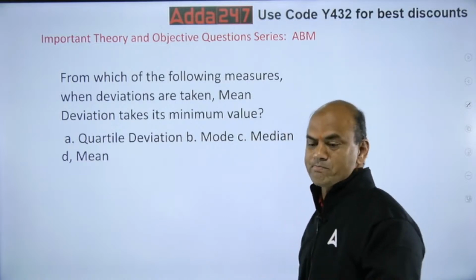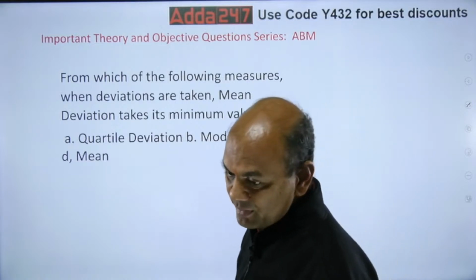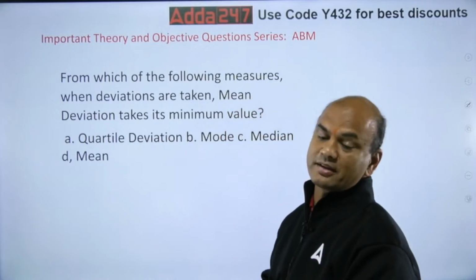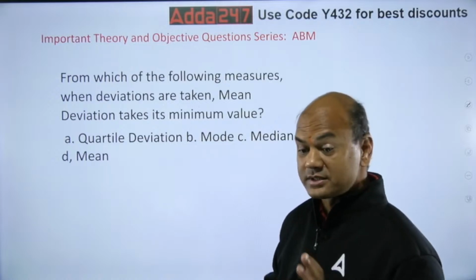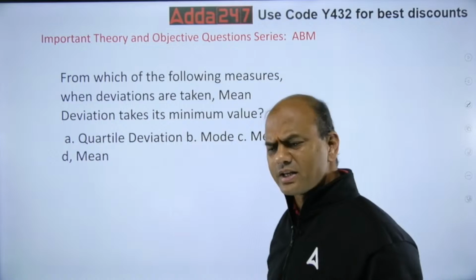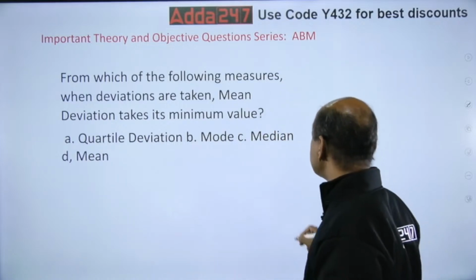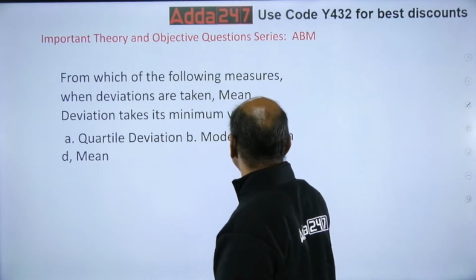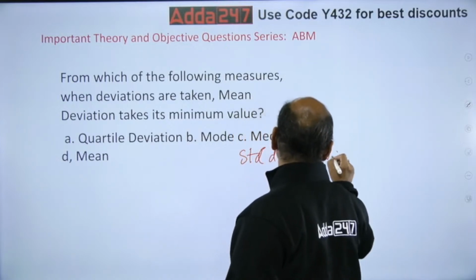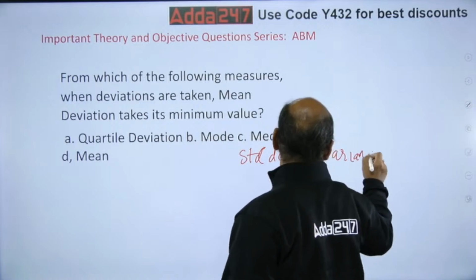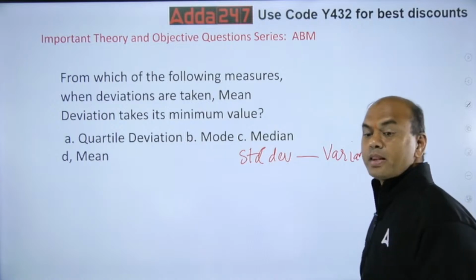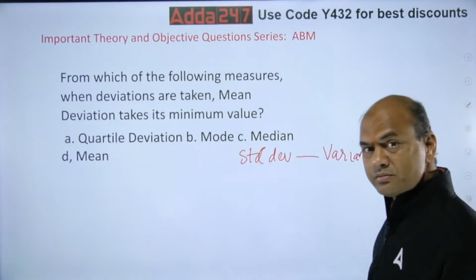What difficulty? Very difficult. Okay, let me see. From which of the following measures, when deviations are taken... Remember one or two relations: standard deviation and variance. Remember this relation. Who can tell me the relationship between standard deviation and variance?